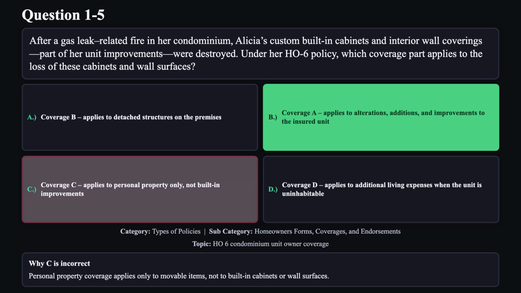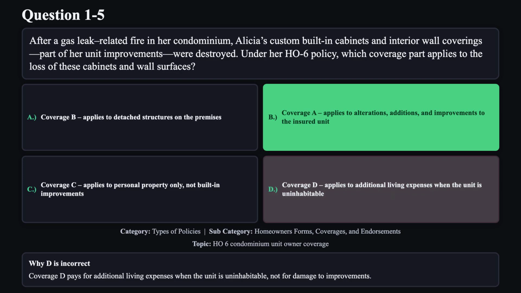Reason C is not correct. Personal property coverage applies only to movable items, not to built-in cabinets or wall surfaces. Reason D is not correct. Coverage D pays for additional living expenses when the unit is uninhabitable, not for damage to improvements.